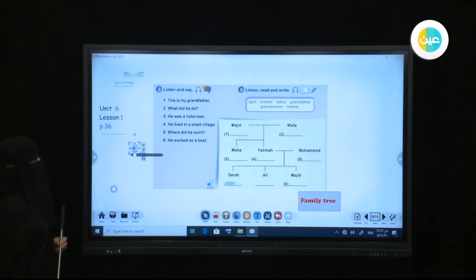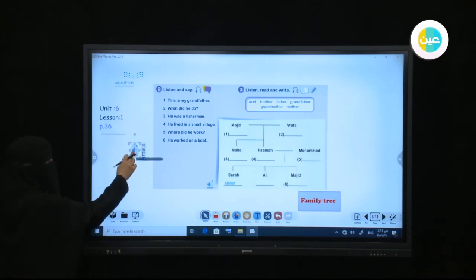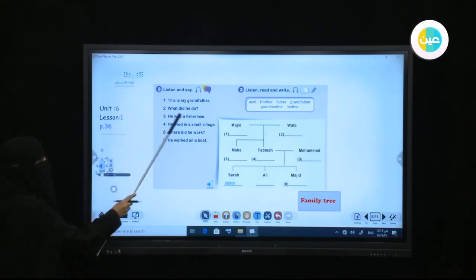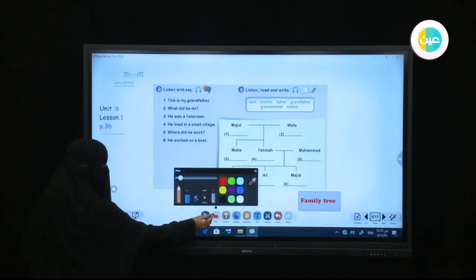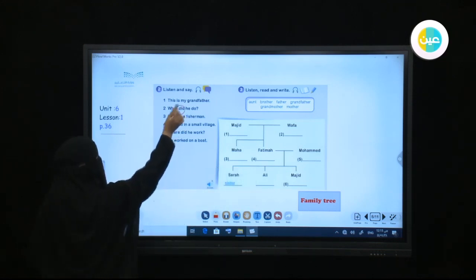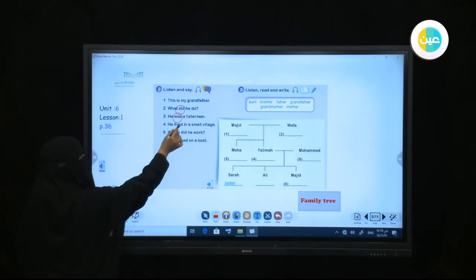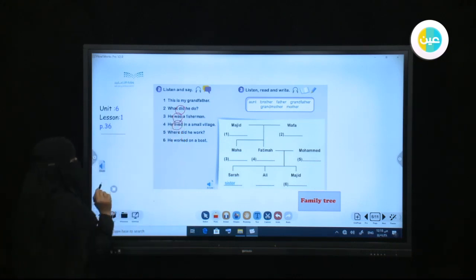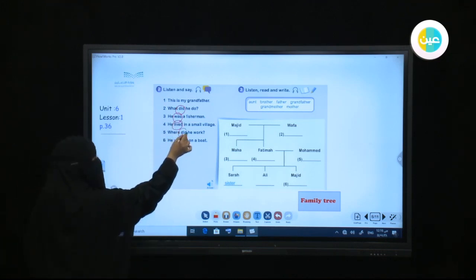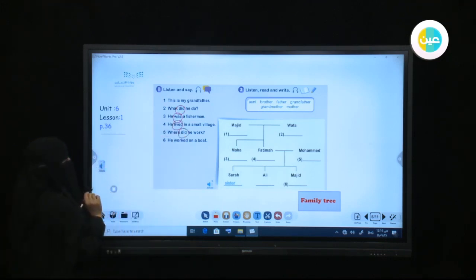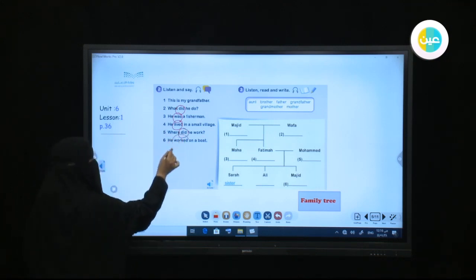Listen and say. 1. This is my grandfather. 2. What did he do? 3. He was a fisherman. 4. He lived in a small village. 5. Where did he work? 6. He worked on a boat.